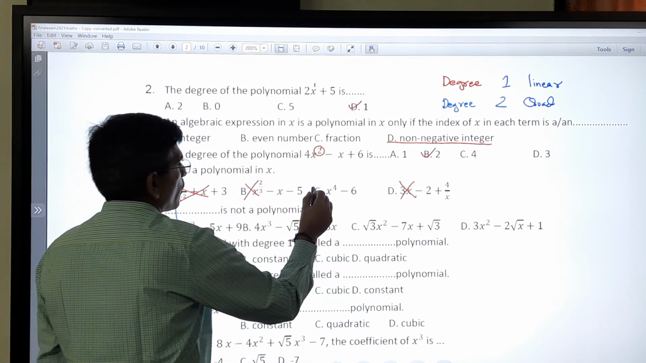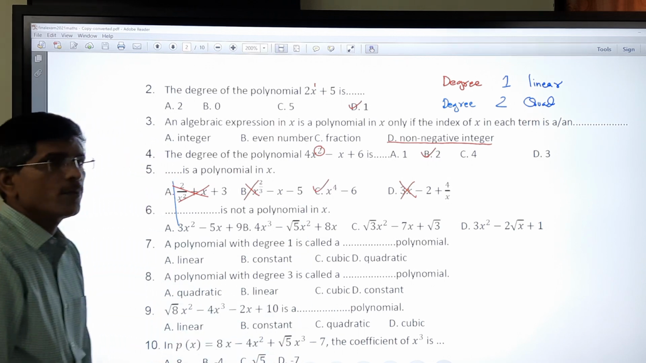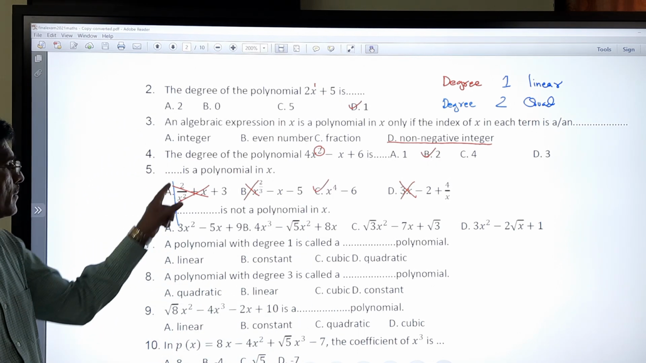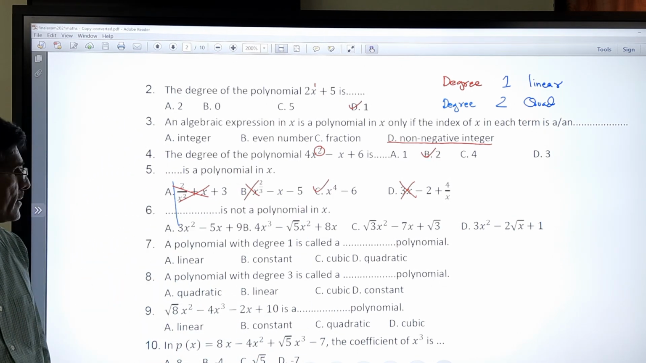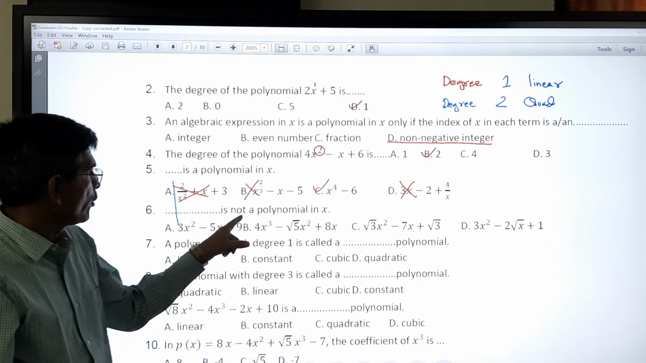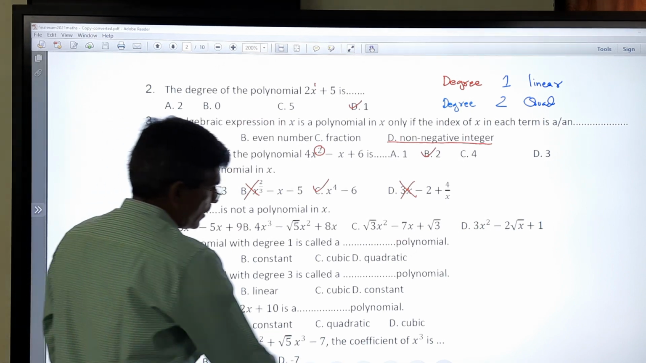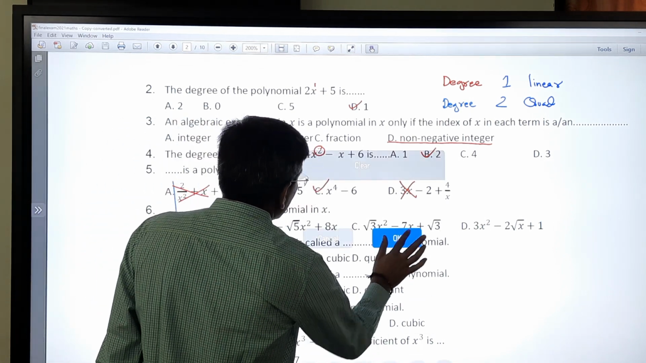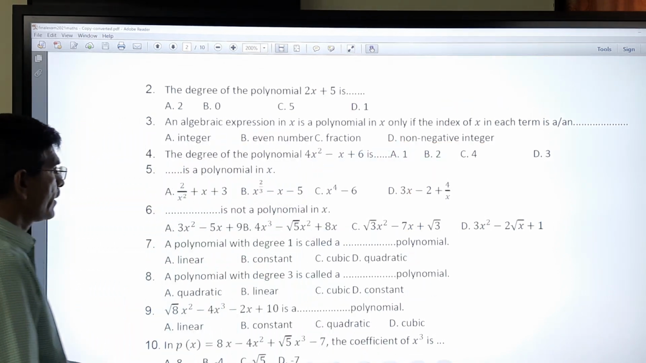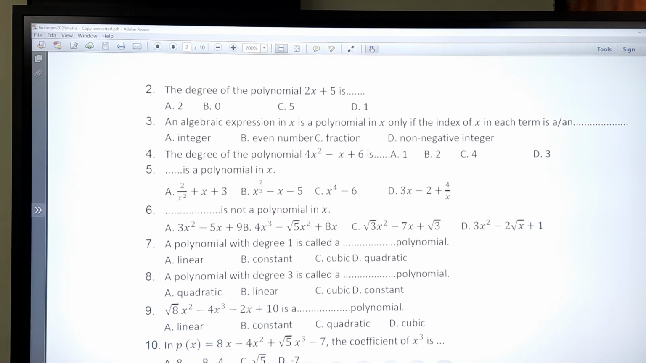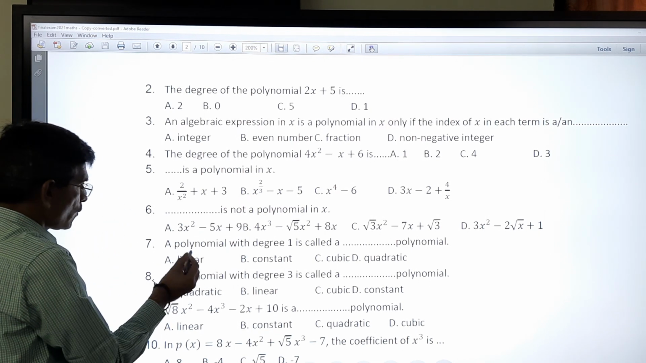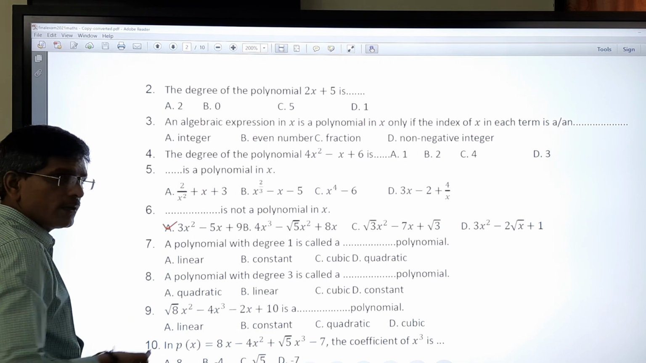Only x to the power 4 is a correct polynomial. x to the power 4 is a polynomial in x. Dash is a polynomial, is not a polynomial. So again, now question number 6. Not polynomial. So we have to say here it is a polynomial.